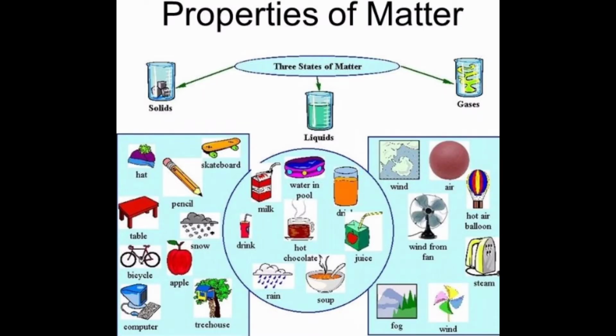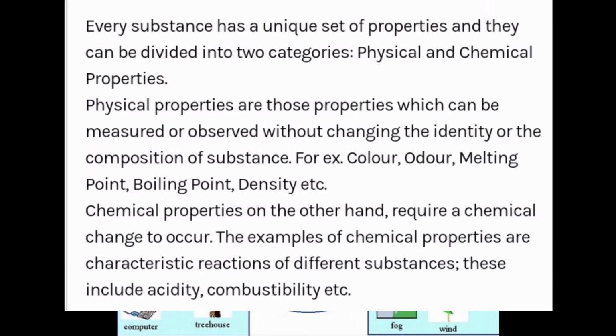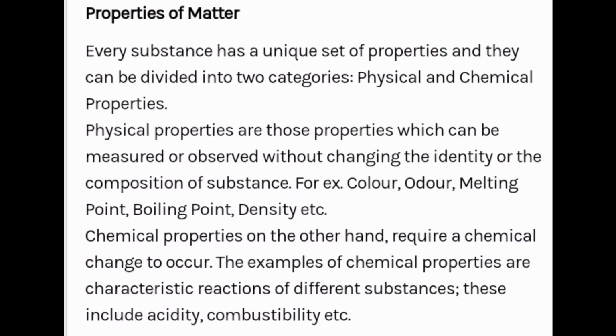Properties of matter. Every substance has a unique set of properties, and they can be divided into two categories, physical and chemical properties. Physical properties are those properties which can be measured or observed without changing the identity or composition of the substance.